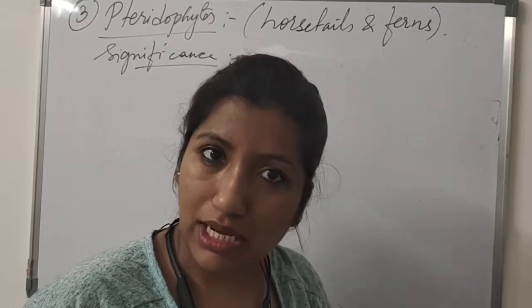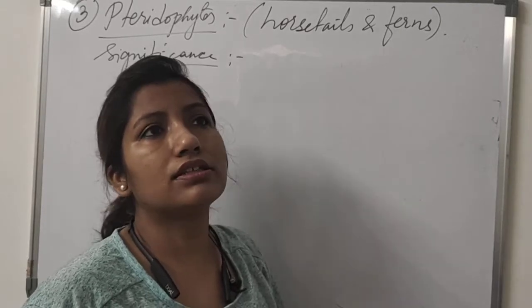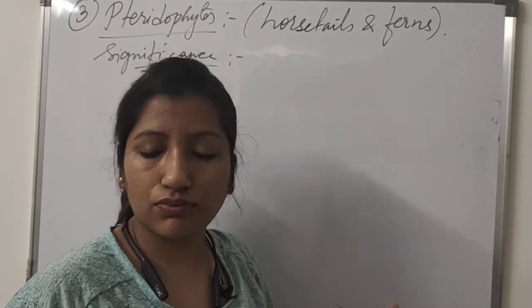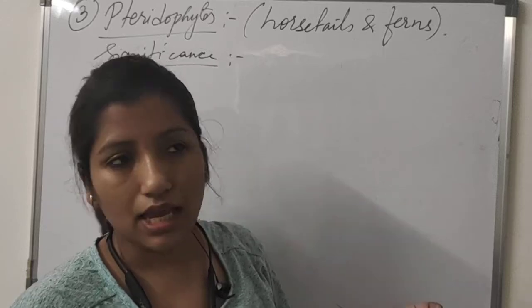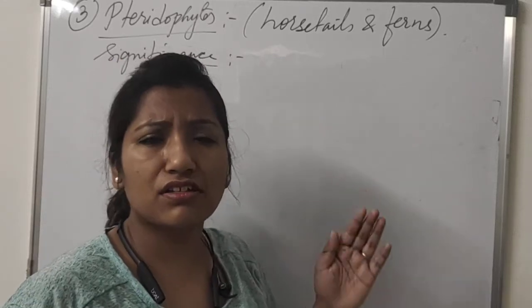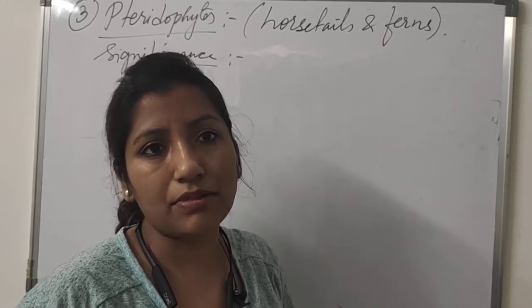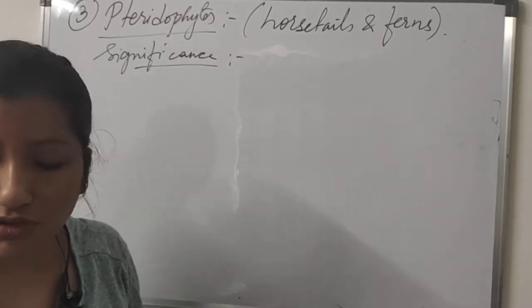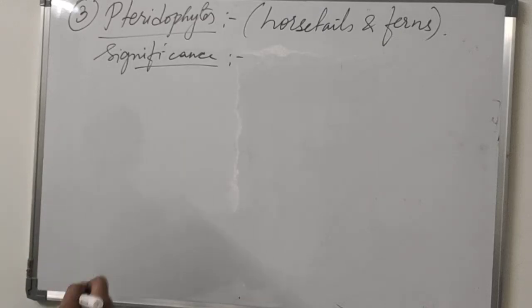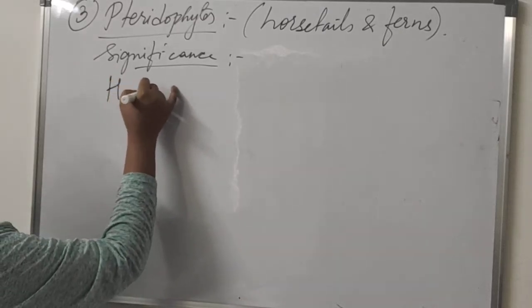And they are ornamental. Ornamental means since they appear to be beautiful, they are used for decorating purpose. And pteridophytes are the first terrestrial plant to have vascular tissues. Vascular tissues means having xylem and phloem. Water transport, food transport happens from these tissues.